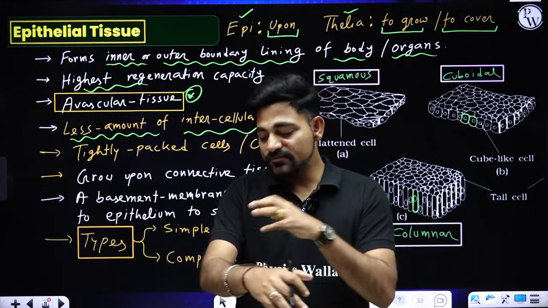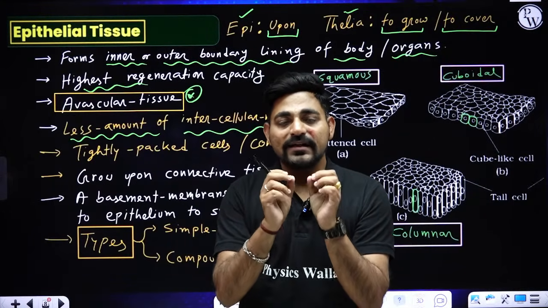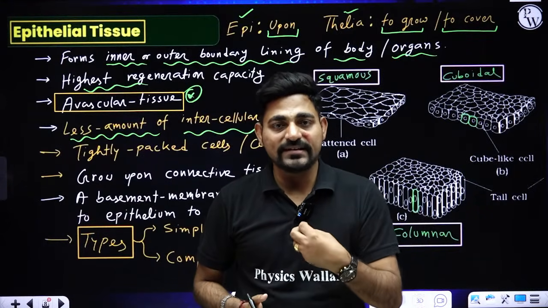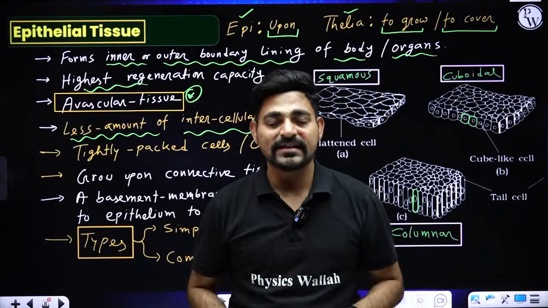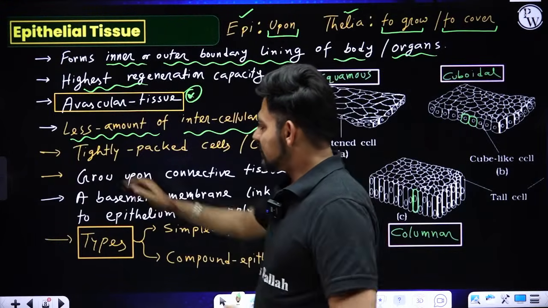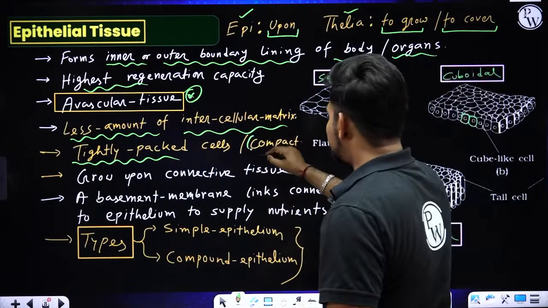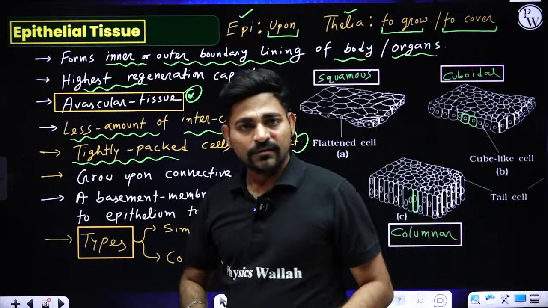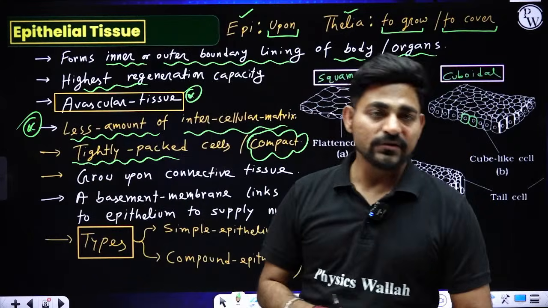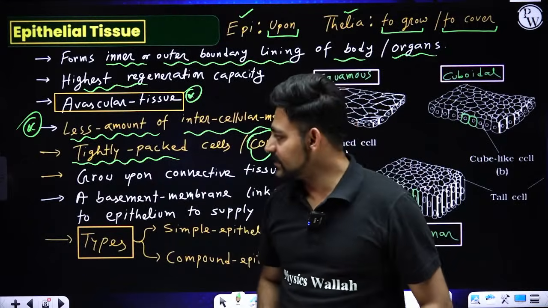When the body is made, in between the cells it puts intercellular matrix, and that holds the cells together. But because the cells of epithelial tissue are tightly packed and compact in nature, there will be less intercellular matrix. Less the gap between two cells, less the amount of intercellular matrix.